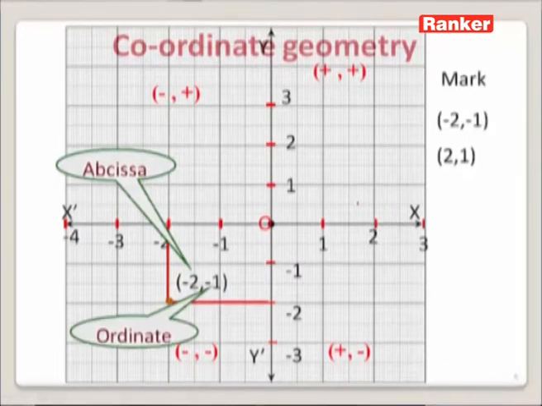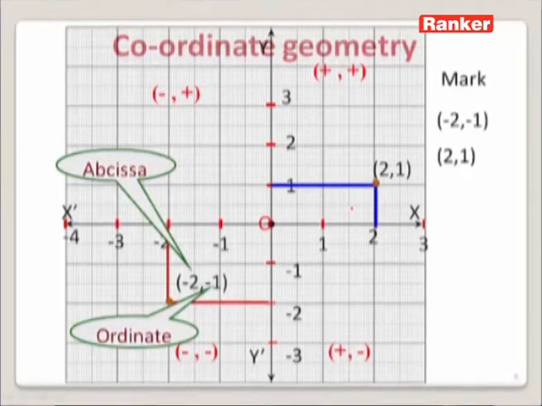If we mark 2, 1, we can find the location or position of the ordered pair 2, 1 here in the first quadrant. On observing this ordered pair, we can find the first number as the x coordinate and the second one as the y coordinate. And these x and y coordinates have their specific names. We can even call the x coordinate the abscissa and the y coordinate the ordinate.